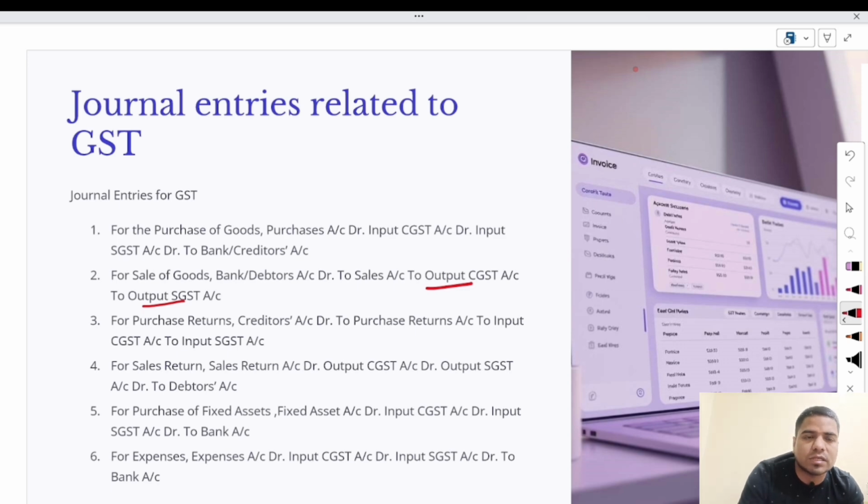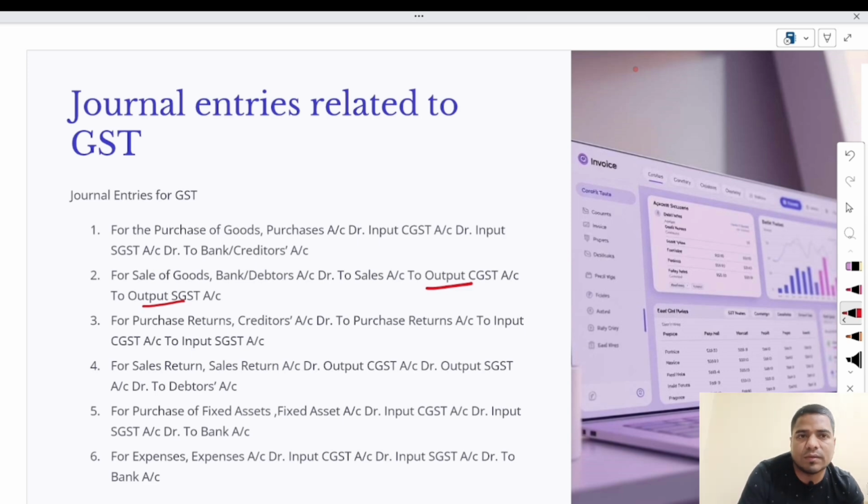So purchase is just like an expense, this time you have to use input GST. While you are paying rent to your landlord, at that time you will also use input GST. Rent account debit, input GST account debit to cash account or bank account, like this. So whatever expense arises from your business, at that time the input part of GST will be utilized, and whatever sale or income you receive from any other sources, at that time you will use the output part of the GST.